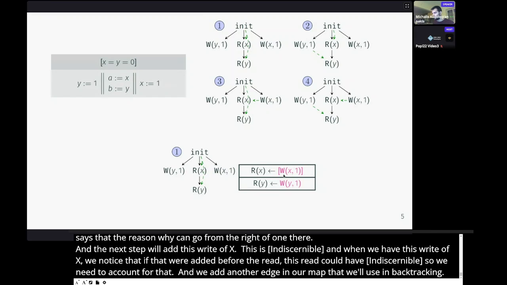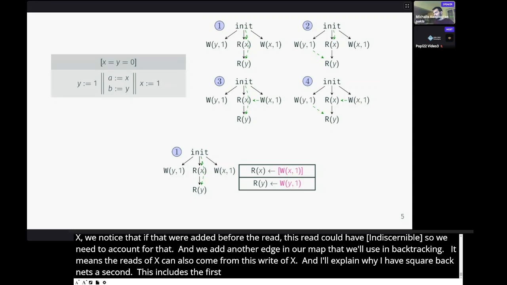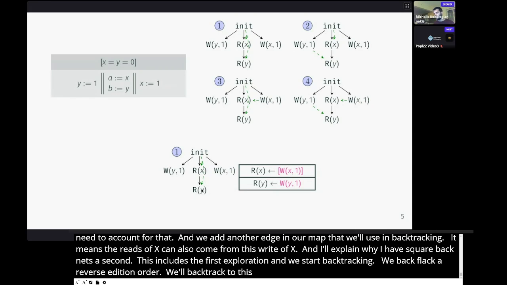And I'm going to explain why I have these square brackets there in a second. This concludes the first exploration. And now we start backtracking. We backtrack in reverse addition order. So we'll backtrack to this read of y. And this is one of the races that we can reverse in an optimal manner. Let me show you how.